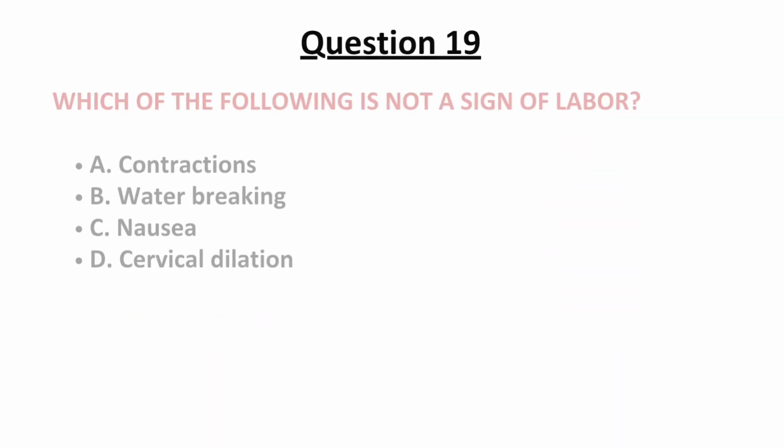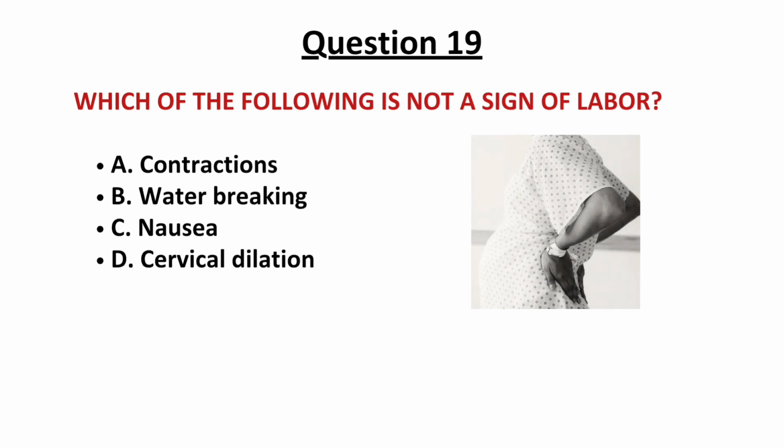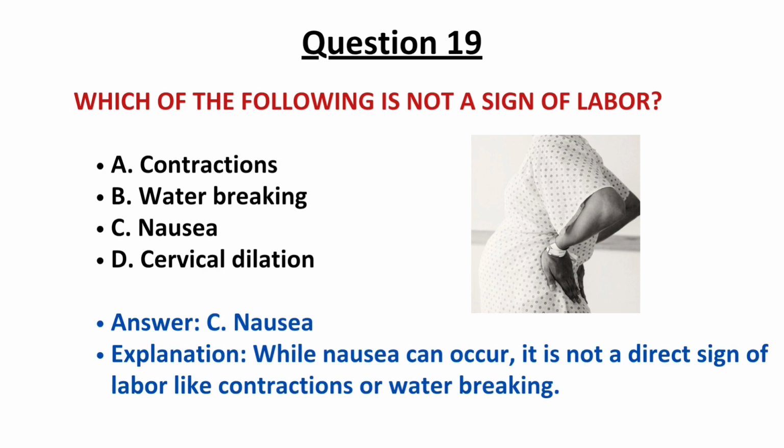And question number 19, which of the following is not a sign of labor? Options are contraction, water breaking, nausea, and cervical dilatation. And the correct answer is option C, nausea. While nausea can occur, it is not a direct sign of labor like contraction or water breaking. So nausea is not a sign of labor.